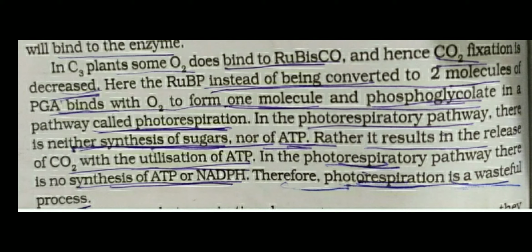In this process, no ATP formation, no glucose formation, no NADPH formation. Only CO2 is released and ATP molecules are utilized. So photorespiration is a wasteful process.